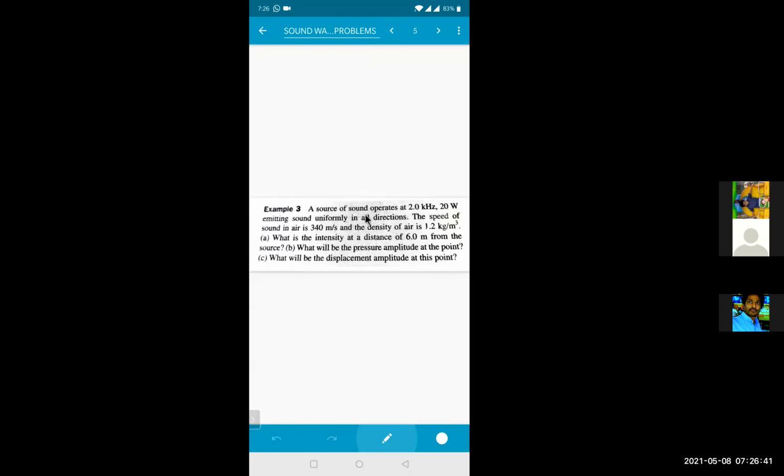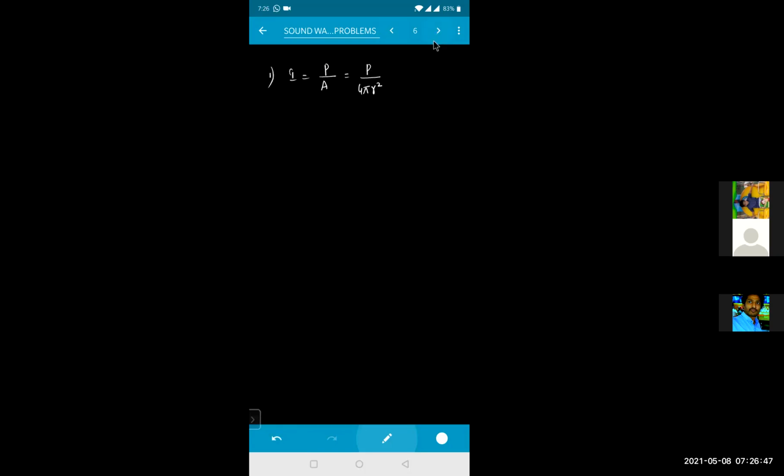So I told you these formulas also. Intensity is given by the formula: intensity is equal to power divided by area. For a point source, I can write the area as 4 pi r square. Now, a source of sound is operating at 2 kilohertz, 20 watt, emitting sound uniformly in all directions. That means if this is your source of sound, it is producing the sound in all the directions like this.